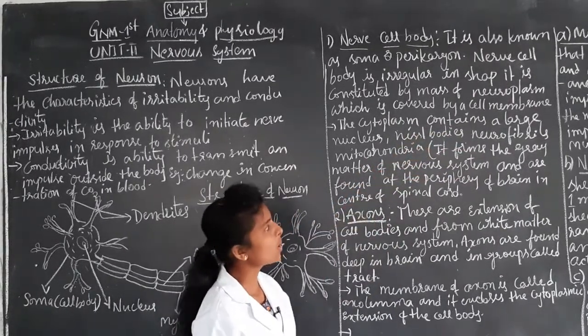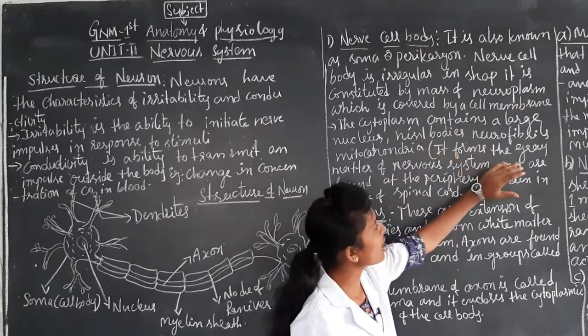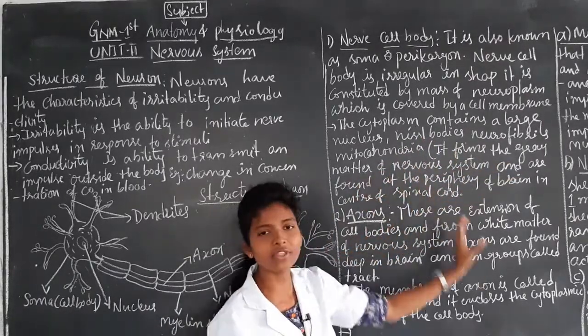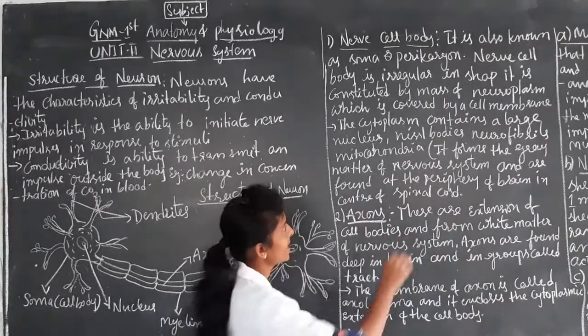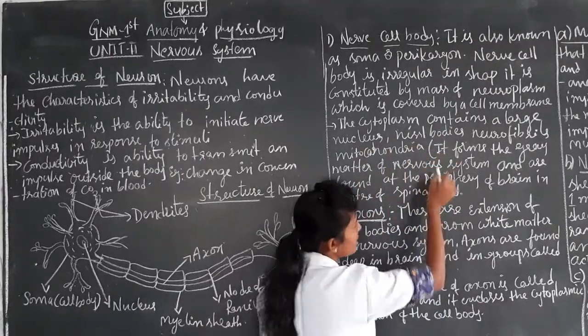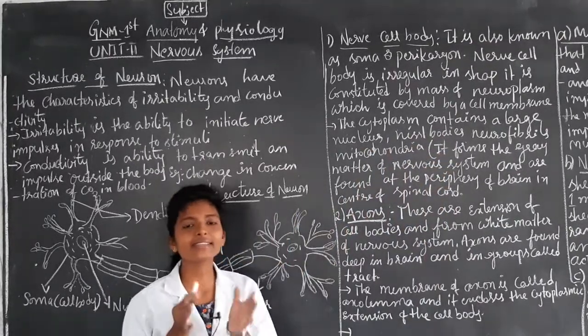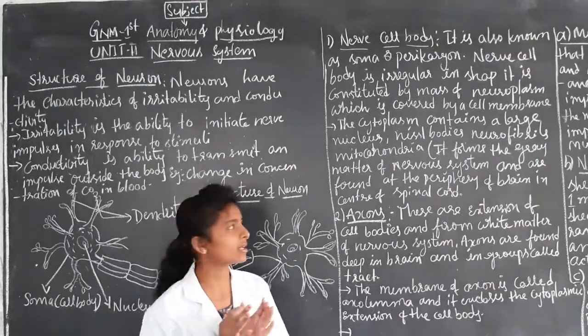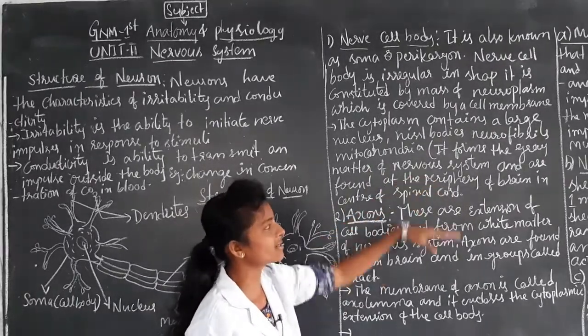After that, it forms the gray matter of the nervous system.